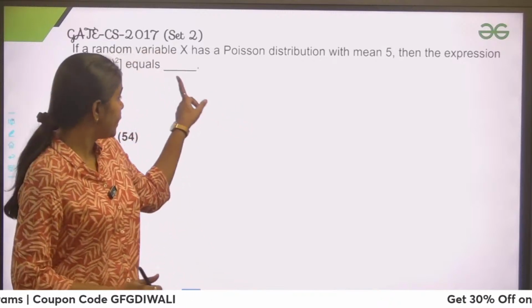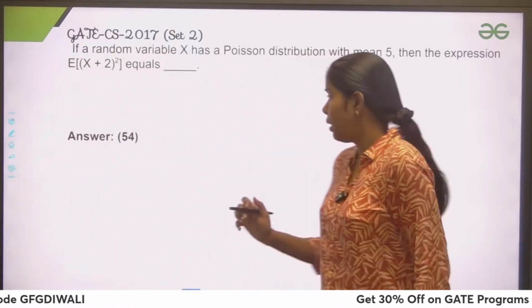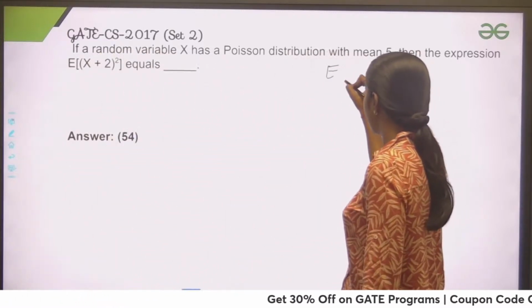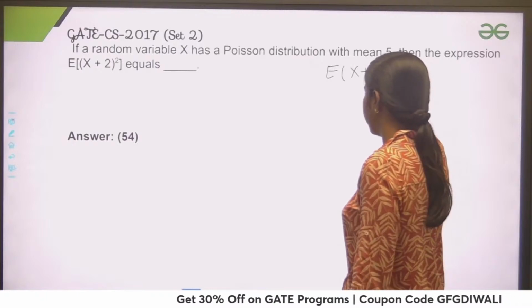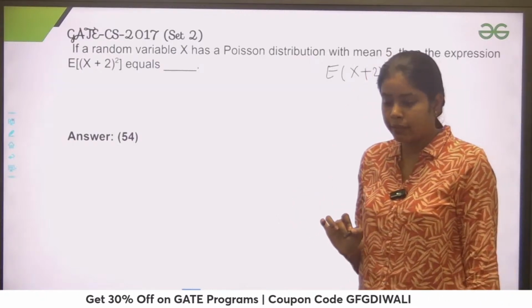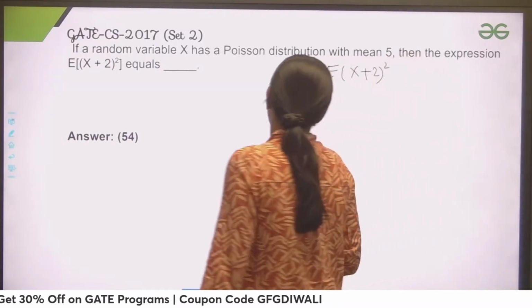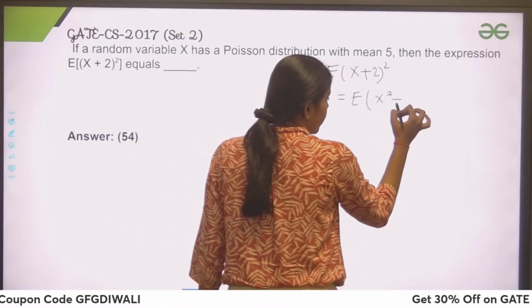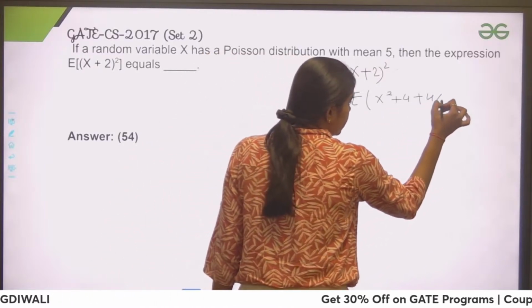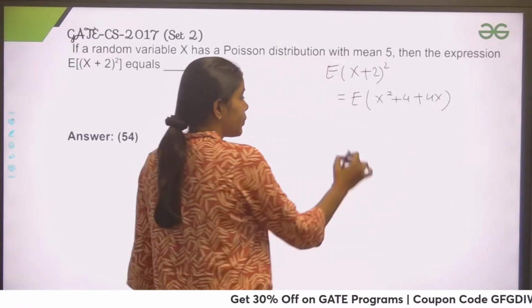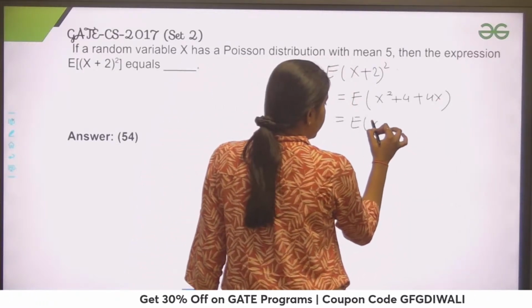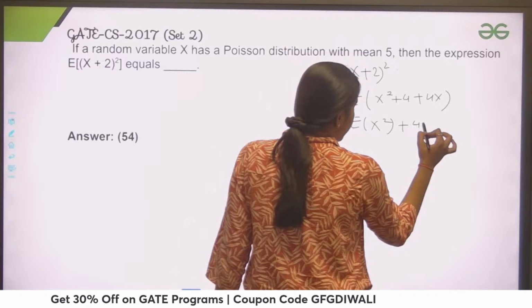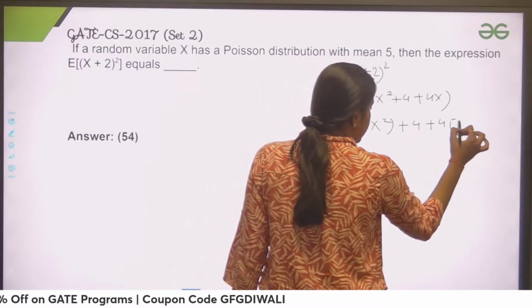So guys, if you would see here, expectation of (x plus 2) square you need to find out. Right? We need to find out this expectation of (x plus 2) square. So can I write this as expectation of x square plus 4 plus 4x? Can I do that? And using expectation properties, I can write expectation of x square plus 4 into expectation of x.